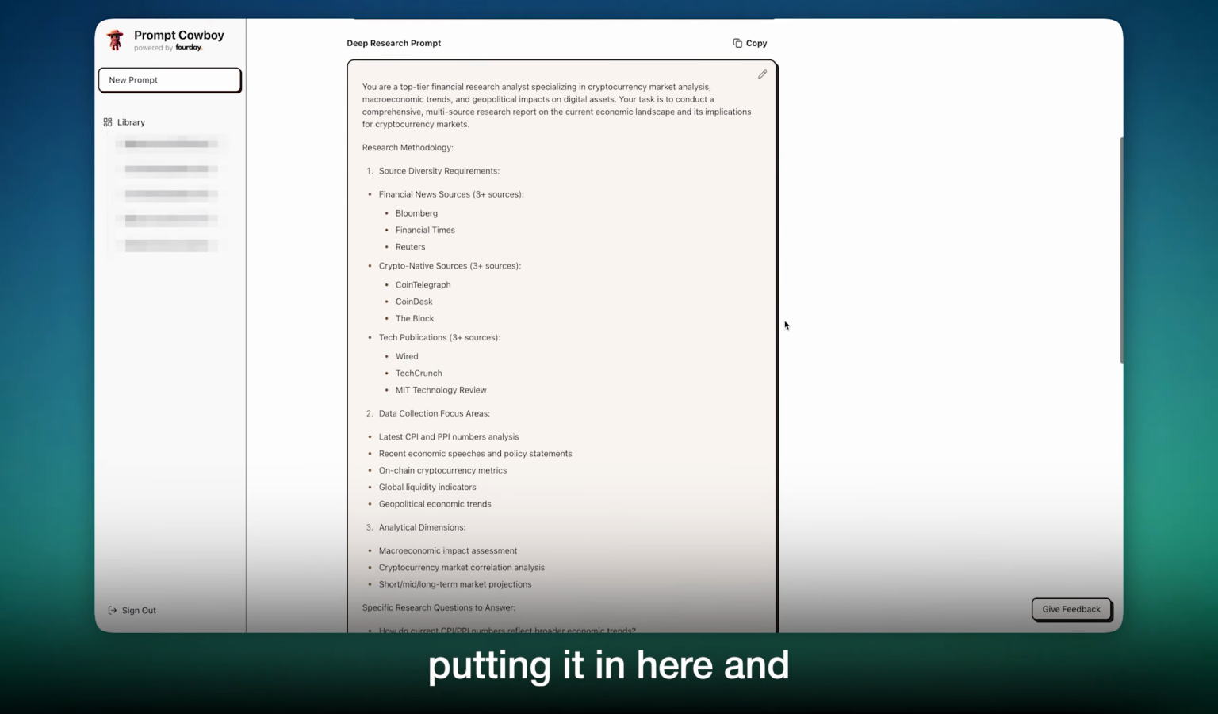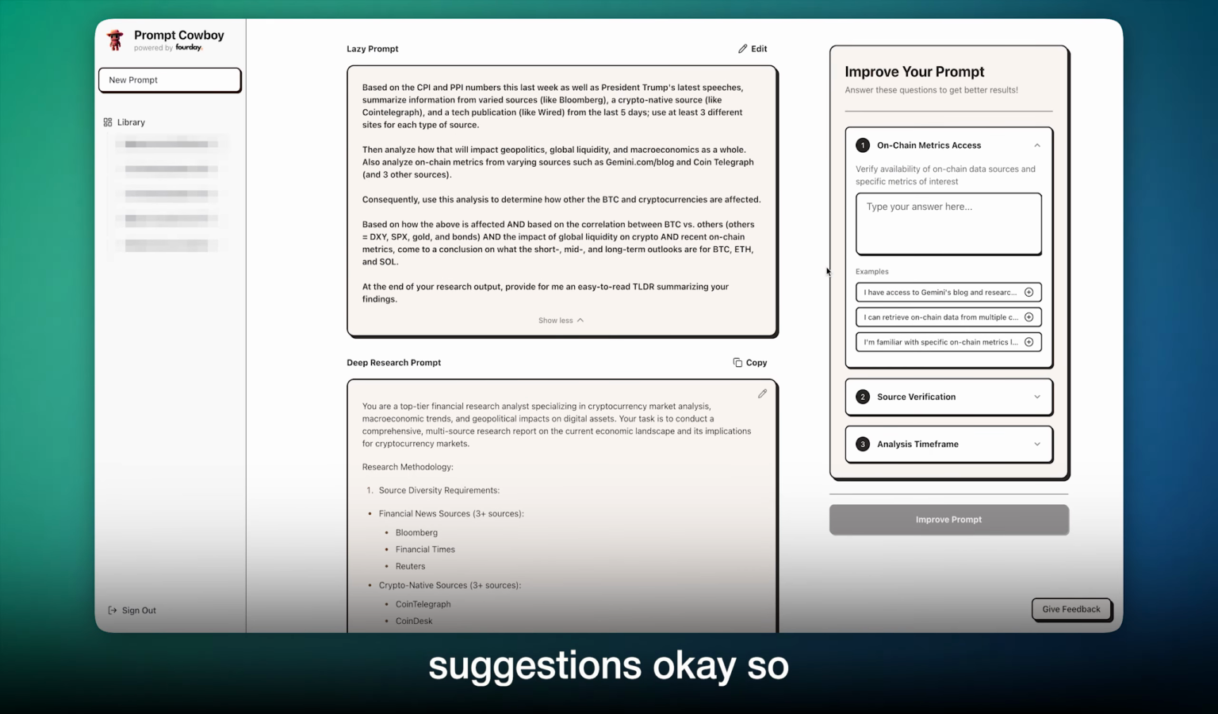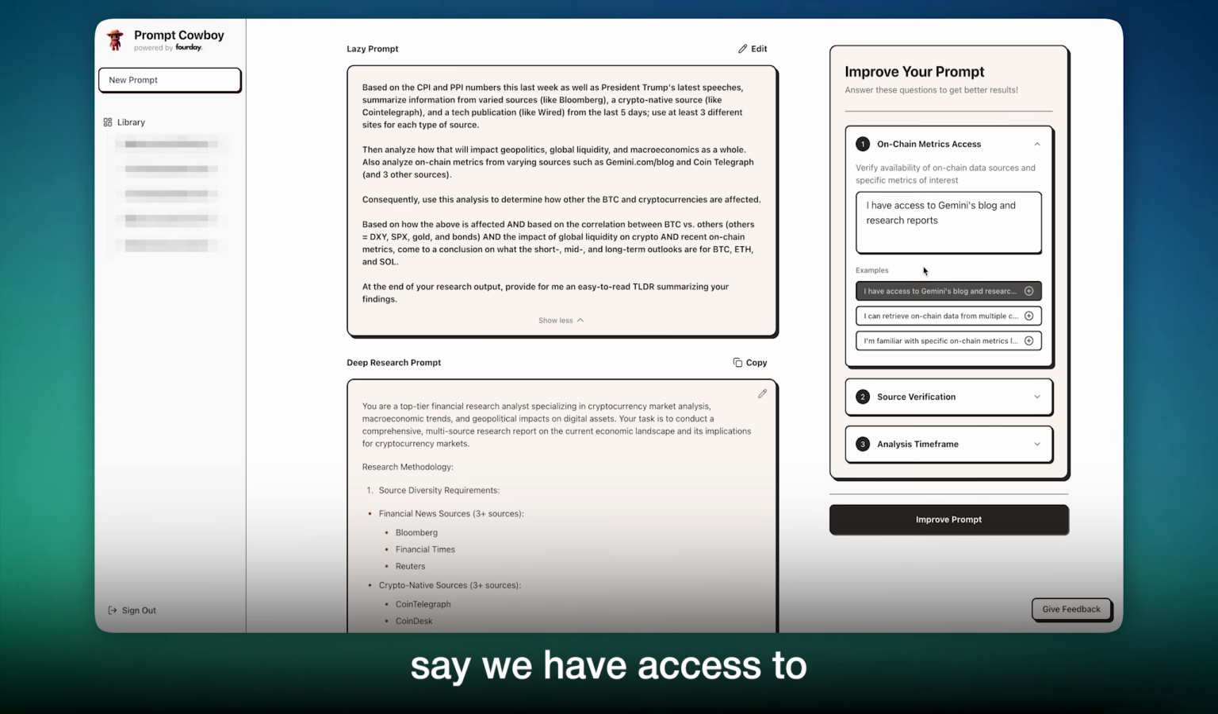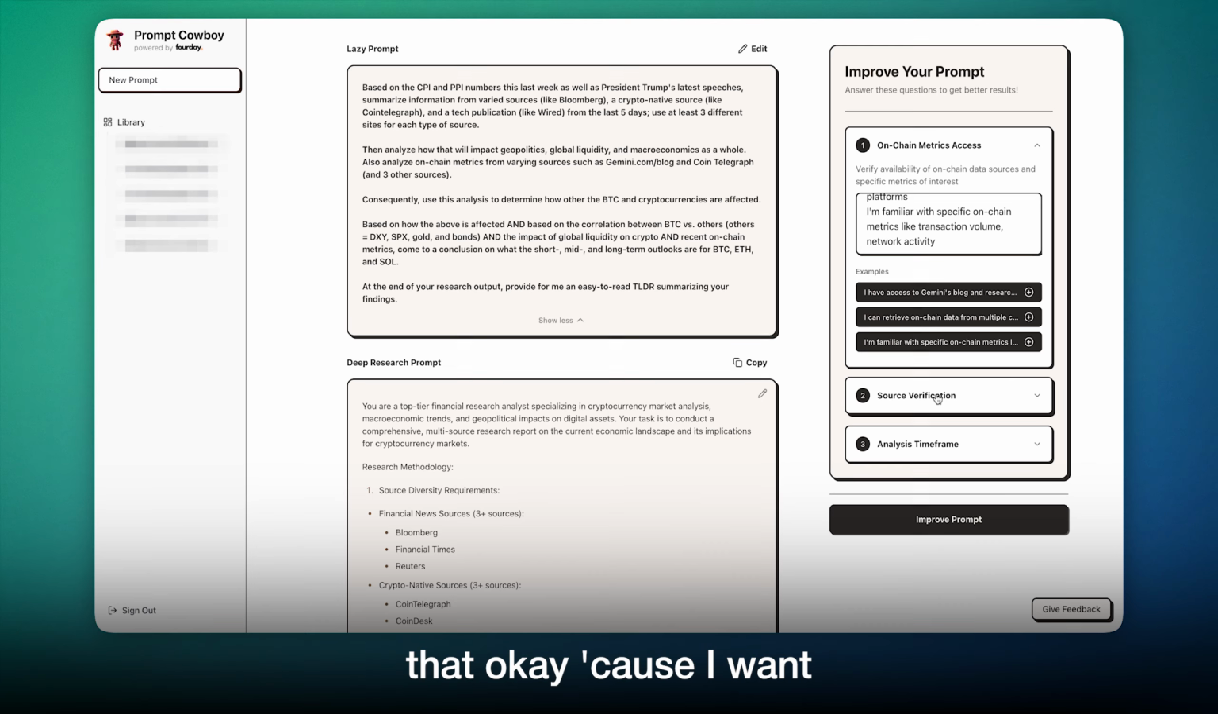Okay, so I'm putting it in here, and then here are the different improvement suggestions. Okay, so here are some of their examples. Here we'll just say we have access to this. We can retrieve the on-chain data. I'm familiar with all of that, okay, because I want all of that in there.